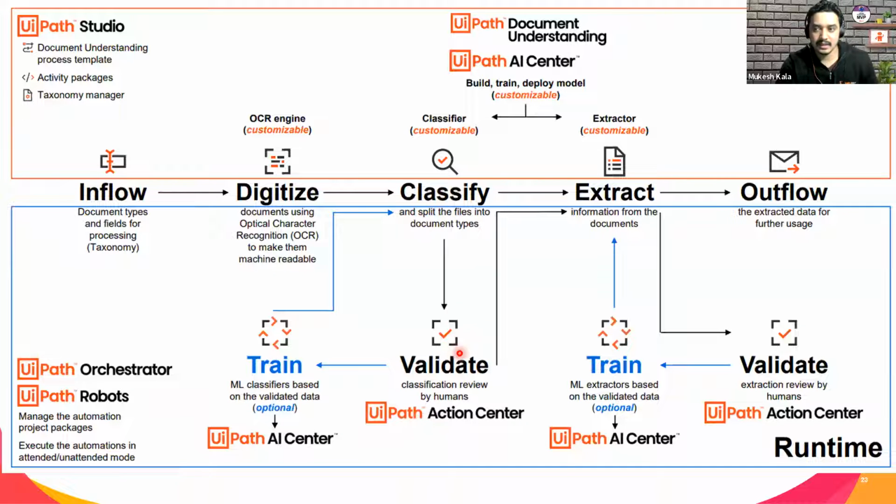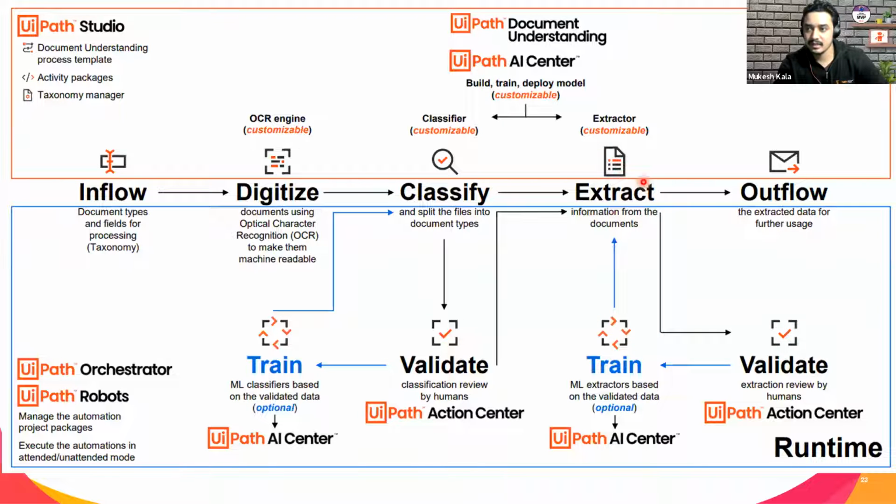Once validated by the human, it goes to the next step, which is called extraction, where you actually go and extract the information. Same as with classifiers, you have different kinds of extractors available. ML extractor, regex extractor, all of that is available for you here. Again, a part of the AI Center. Once the information is extracted, the same thing happens again. If it is not sure, it goes to validation, UiPath Action Center, train the data, come back.